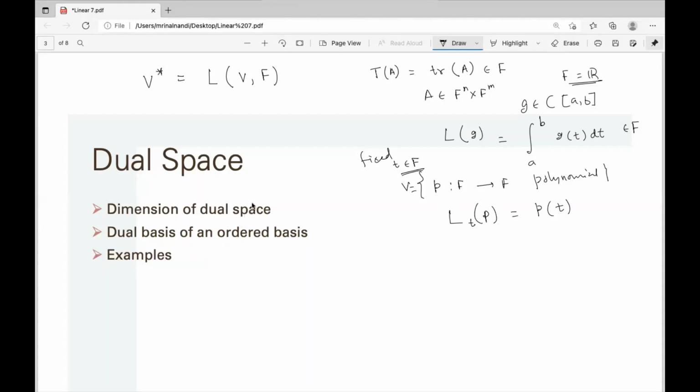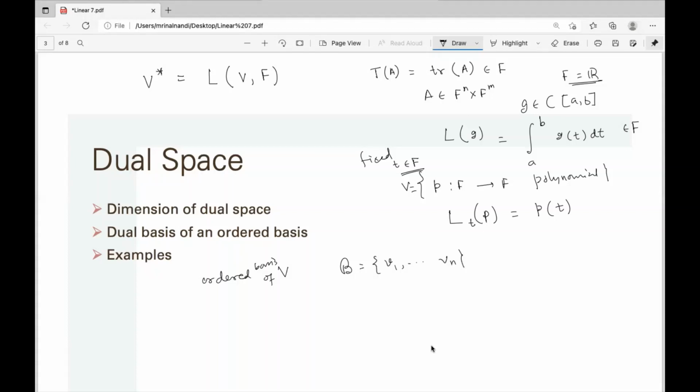Now, to find the basis of the dual space, this basis is also called the dual basis of an ordered basis. So first fix an ordered basis of V, say V1, V2, up to Vn, an ordered basis.